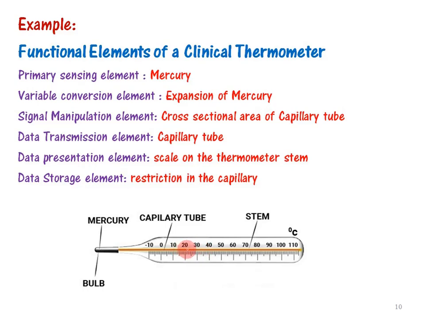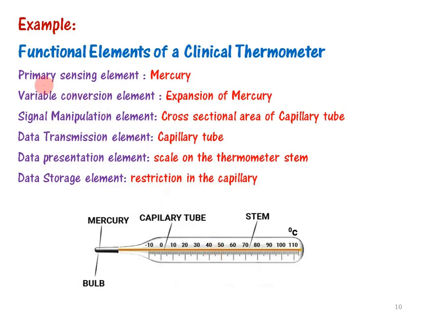A capillary tube is a tube with a narrow opening. It fills with the expansion of mercury, and suppose it stops at 90, then we say that 90 is the temperature of the liquid. Like that we use this thermometer for measurement of temperature or body temperature.